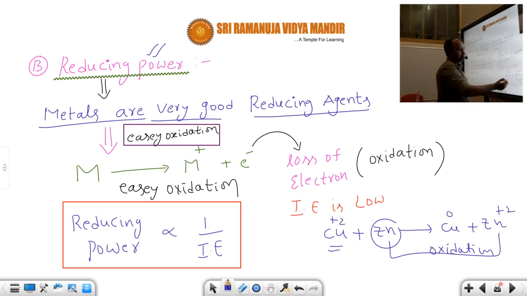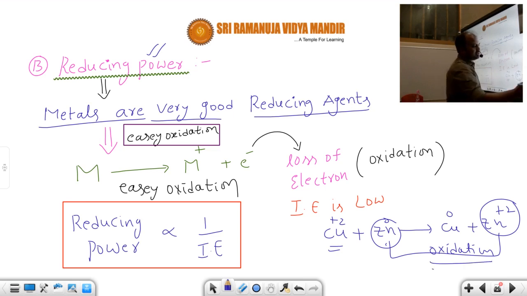Generally in this example, zinc loses 2 electrons to form the zinc plus 2 ion. Whenever a positive charge is formed by loss of electrons, only then can the metal be converted into a metallic ion. Here zinc has oxidation number 0. It loses how many electrons? 2 electrons. Then only zinc changes into zinc plus 2. So loss of electrons is generally called oxidation.